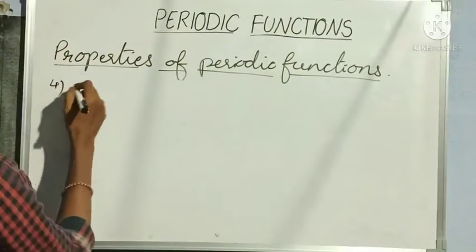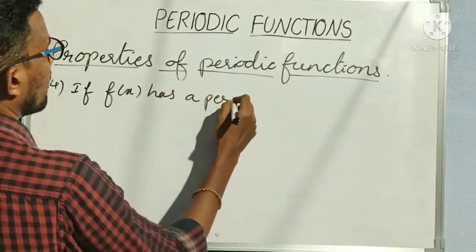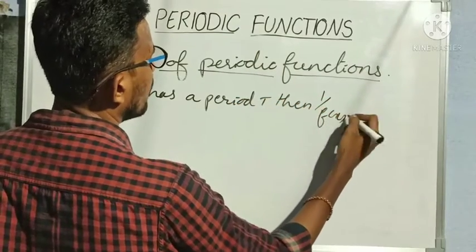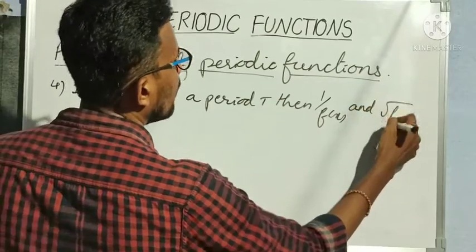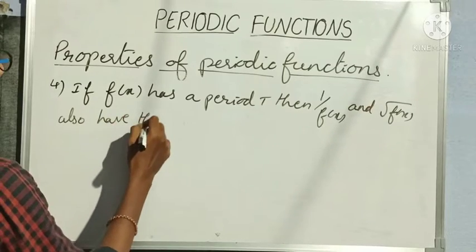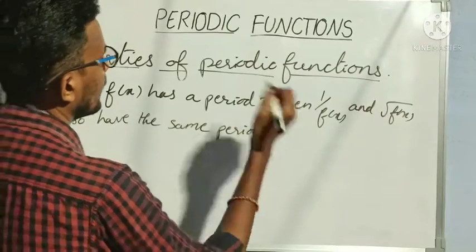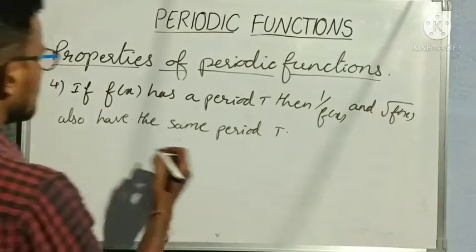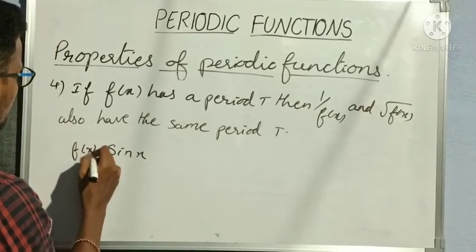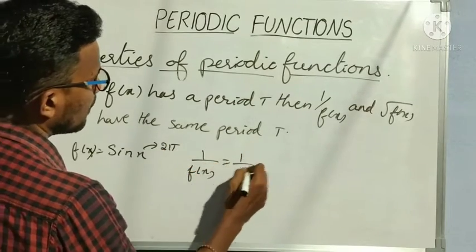The fourth property: if f of x has a period T, then 1 by f of x and root of f of x also have the same period T. For this I will take the best example, sin x. So my f of x is equal to sin x. What is the period of sin x? 2 pi.